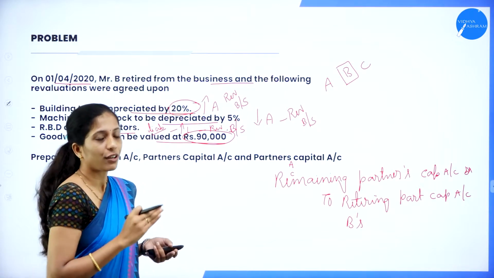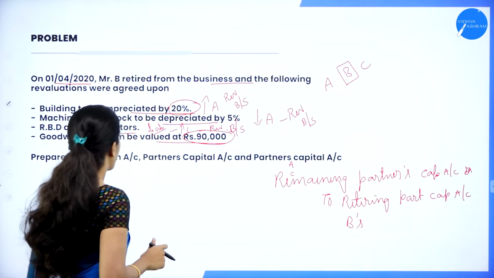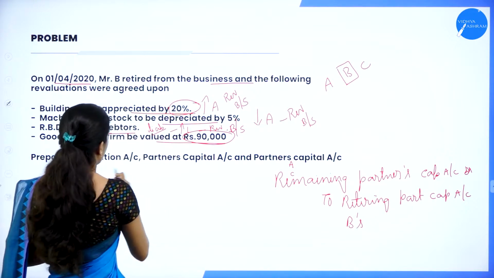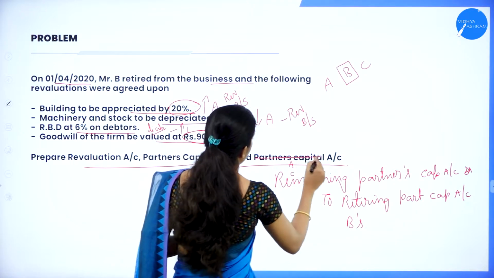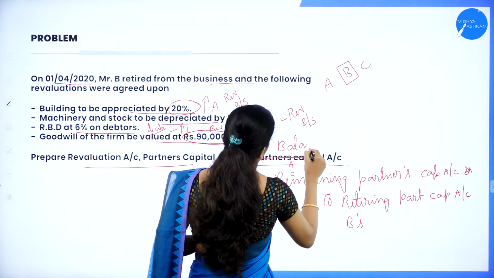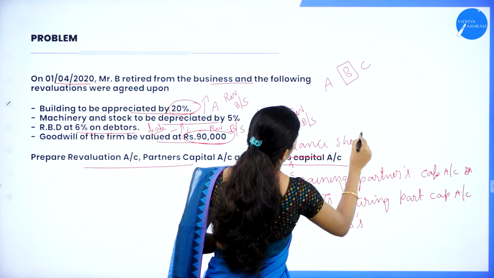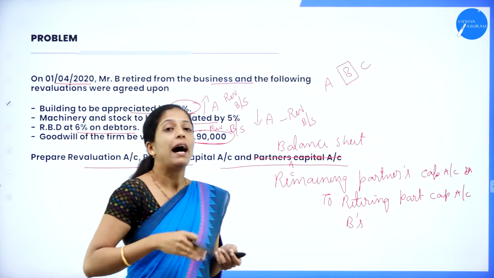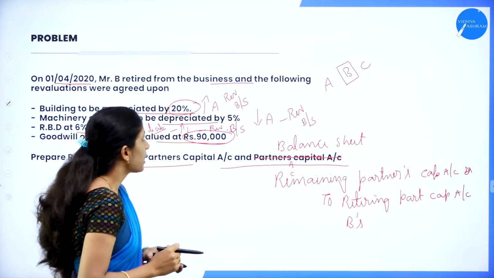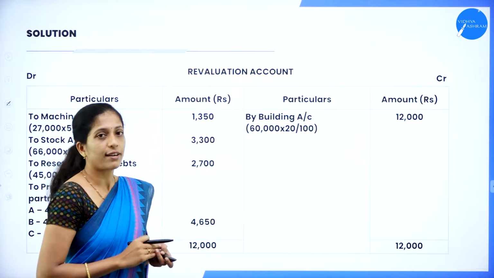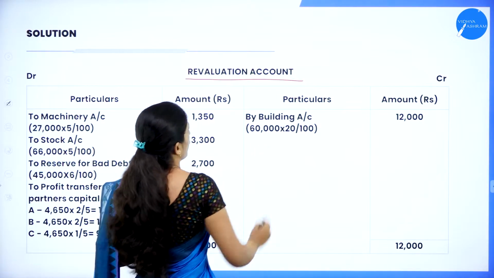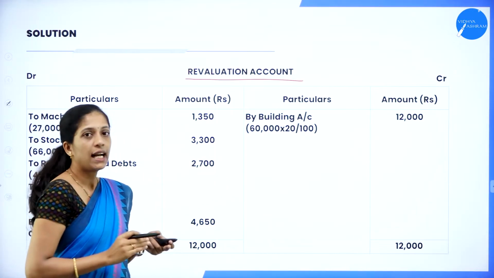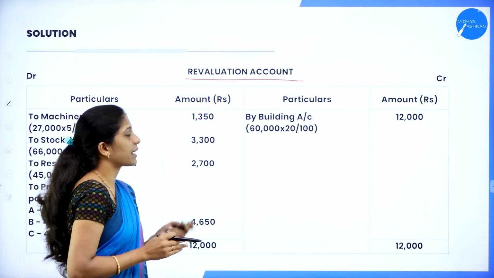So let us see how we are going to calculate this. Next, they have asked us to prepare revaluation account, partners' capital account as well as balance sheet of the firm after the retirement of a partner. Now we shall go through revaluation account directly. You know the format of revaluation account, same as your admission. So you'll have debit as well as credit side. Under debit side particulars and amount, and the credit side also particulars and amount.